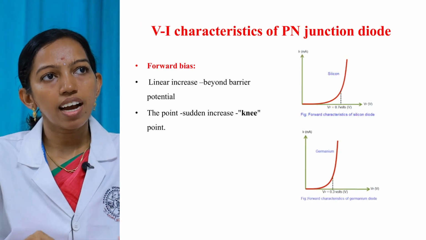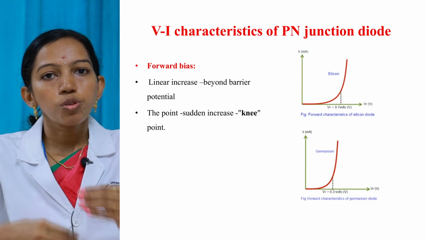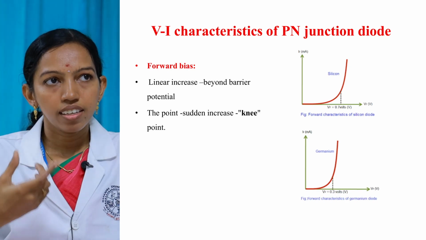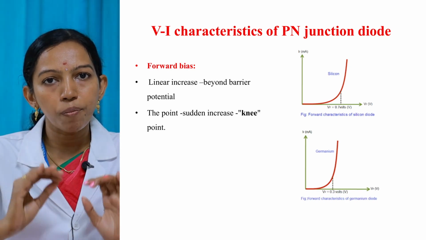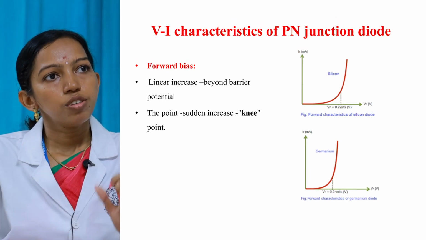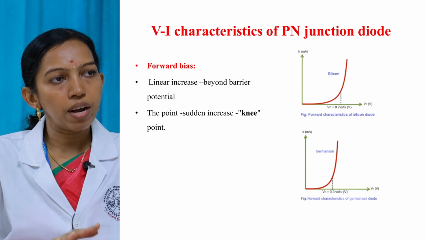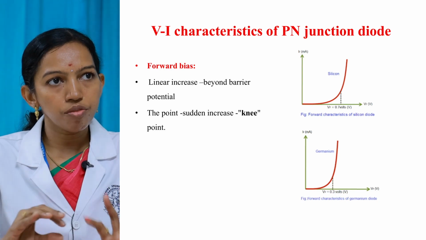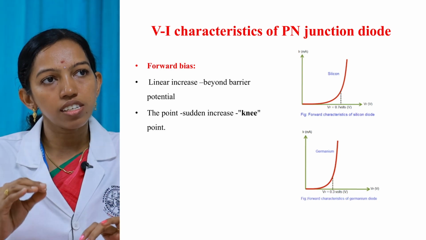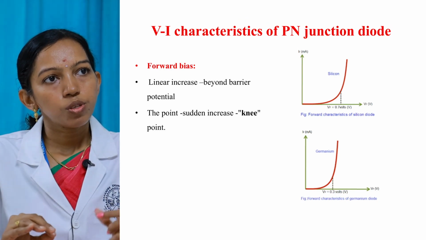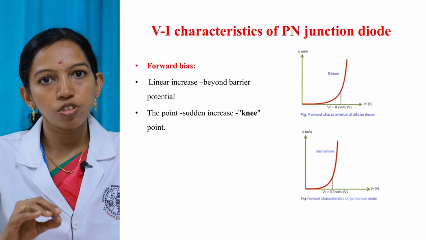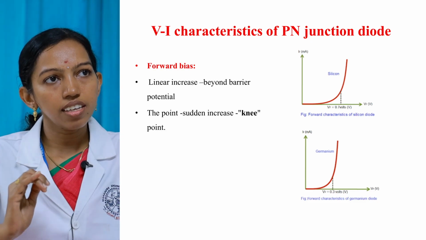So next is the VI characteristics of the P-N junction diode. So what is VI characteristics? It shows the relation between the voltage and current, and it also shows the operating region of any device. So first, under forward bias condition, when we keep on increasing the voltage, there is no current flow until the applied voltage reaches the barrier potential. Once the applied voltage, or forward voltage, reaches the barrier potential, there is a linear increase in the current flow.